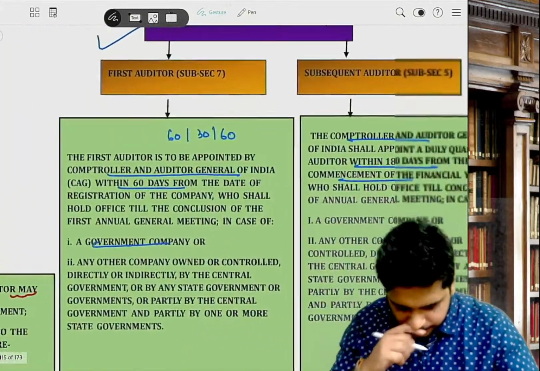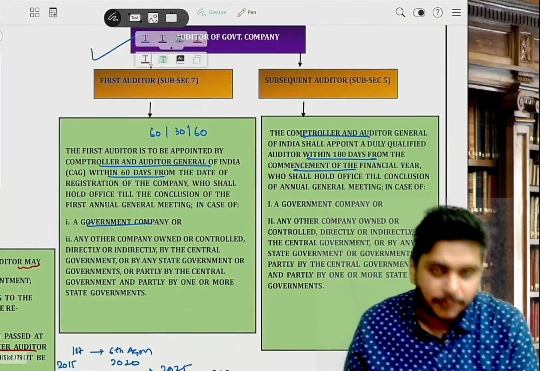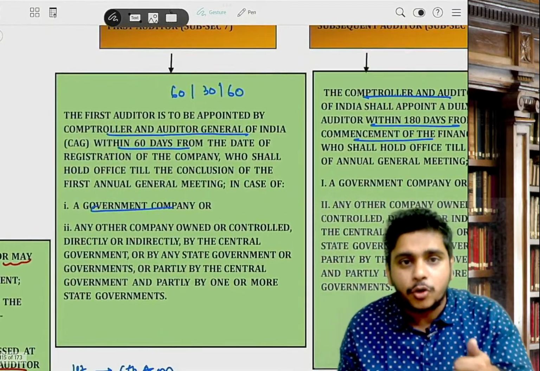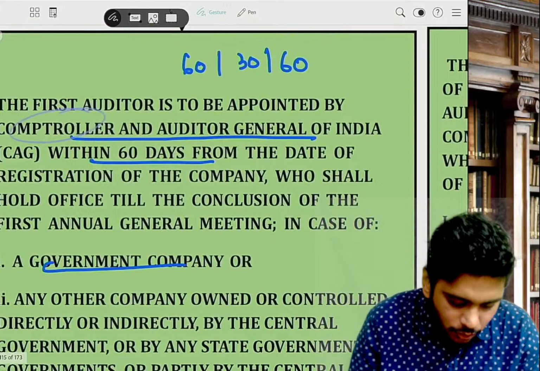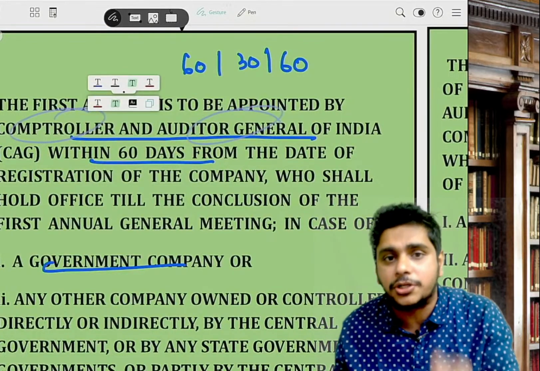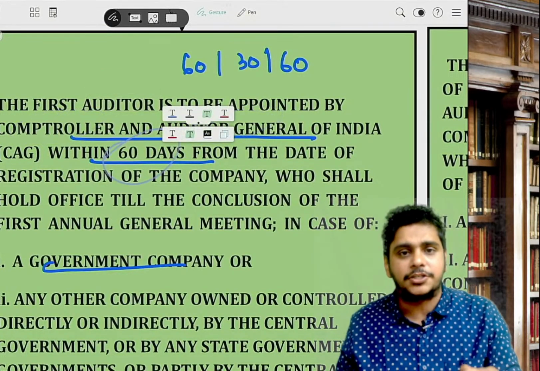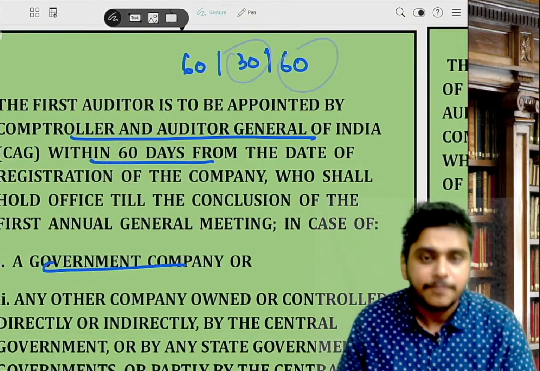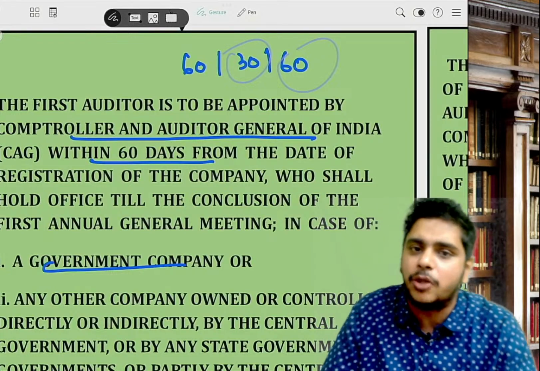Then, sir, in case of a government company, first auditor is appointed by CAG, Comptroller and Auditor General of India, within 60 days from the date of registration. Please remember this word, guys. So if the CAG fails, then board will appoint within 30 days. If the board fails, within 60 days by the members at EGM, and he will be the auditor till first AGM.